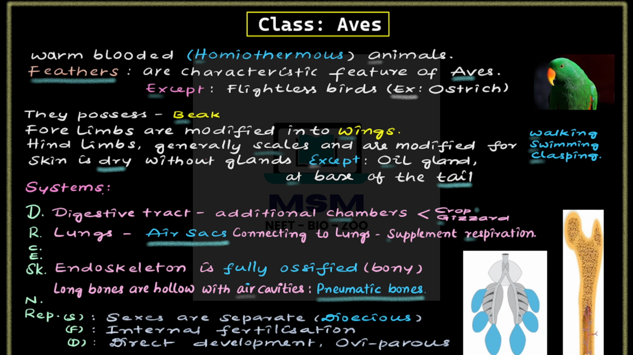Reproduction. Sexuality: sexes are separate, we call them dioecious. Fertilization is internal. Development is direct, no larval stage is present. These are oviparous, egg-laying animals like reptiles.